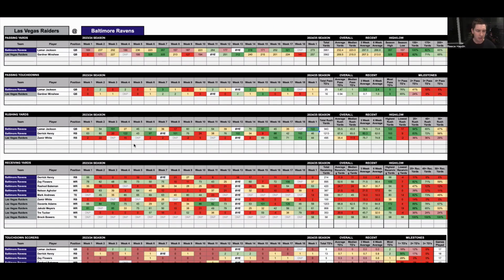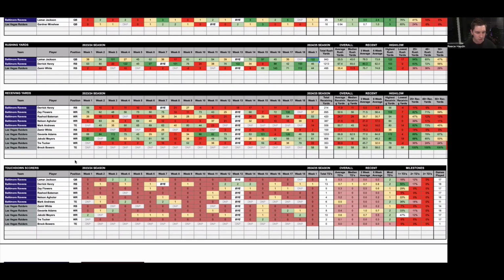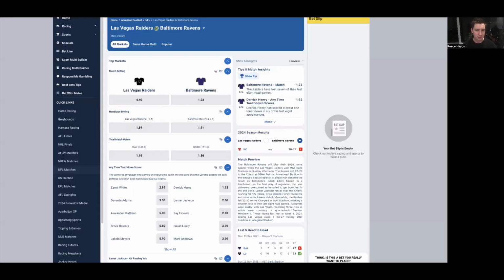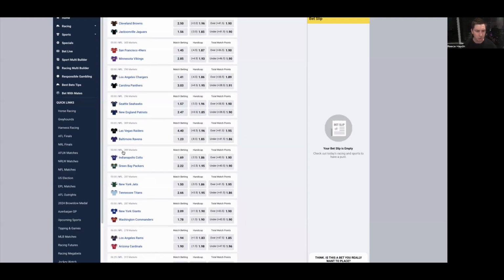Across his past 2 games against Las Vegas, he scored 3 touchdowns. So 1 in each of those games. And overall, since week 12 last season, so across those 8 games, he scored at least 1 touchdown in 6 of them and scores 1 in 56% of games. So I can definitely see him getting 1 against the Raiders tomorrow. So that's a game I'm really, really keen on.